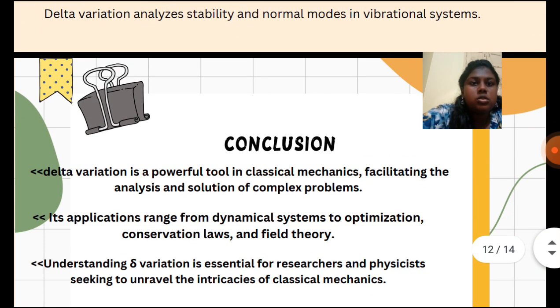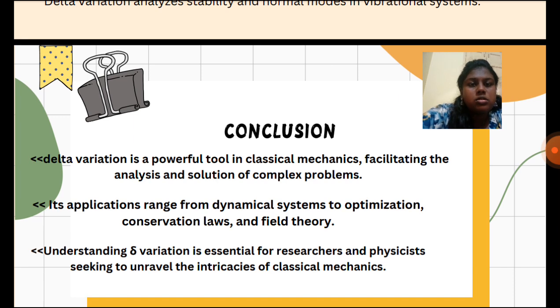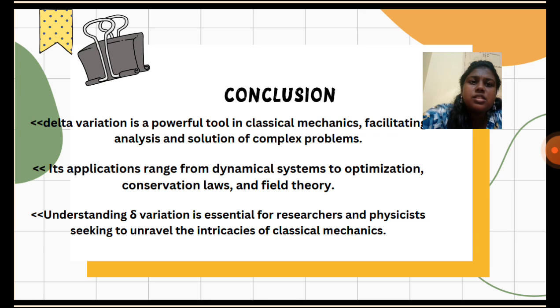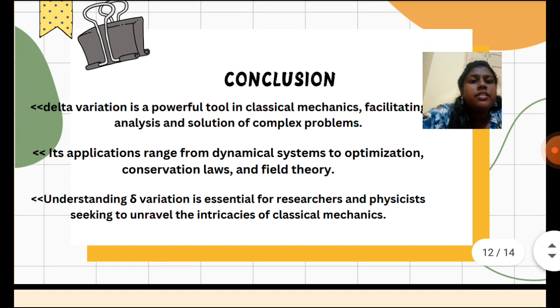So, conclusions. What are the conclusions? Here the conclusion is that delta variation is a powerful tool in classical mechanics, facilitating the analysis and solution of complex problems. Its applications range from dynamical systems to optimization, conservation laws, field theory, and rigid body dynamics also. Understanding delta variation is essential for researchers and physicists seeking to unravel the intricacies of classical mechanics.